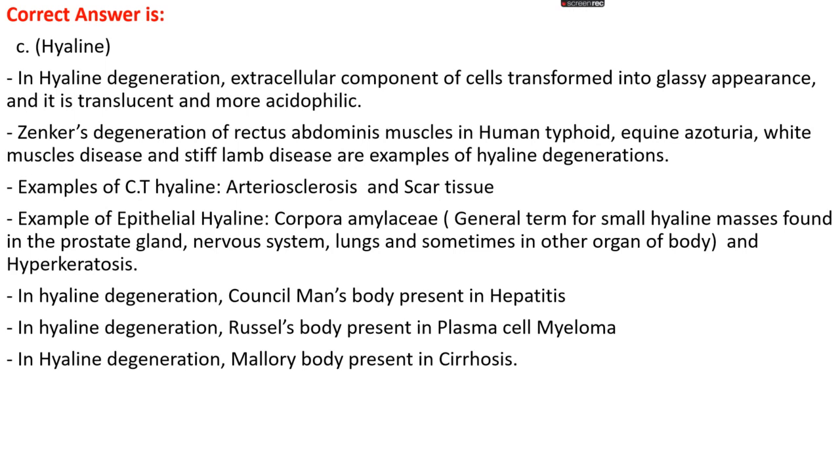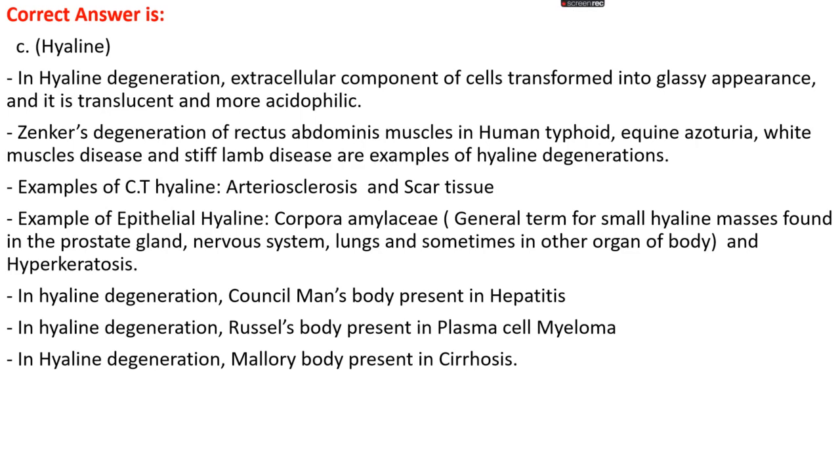Okay, in hyaline degeneration, the extracellular component of cells is transformed into a glassy appearance, and it is translucent and more acidophilic. Zenker's degeneration of the rectus abdominis muscles in humans in case of typhoid, or equine azoturia, white muscle disease and stiff lamb disease are also examples of hyaline degeneration.